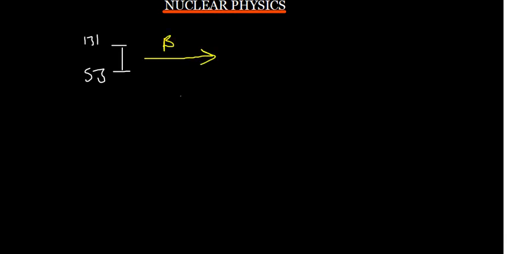For a beta reaction, we are going to have an electron as a product, the mass remains unchanged, but the proton number is going to increase. So we are going to have 131 still, but here we are going to have 54.